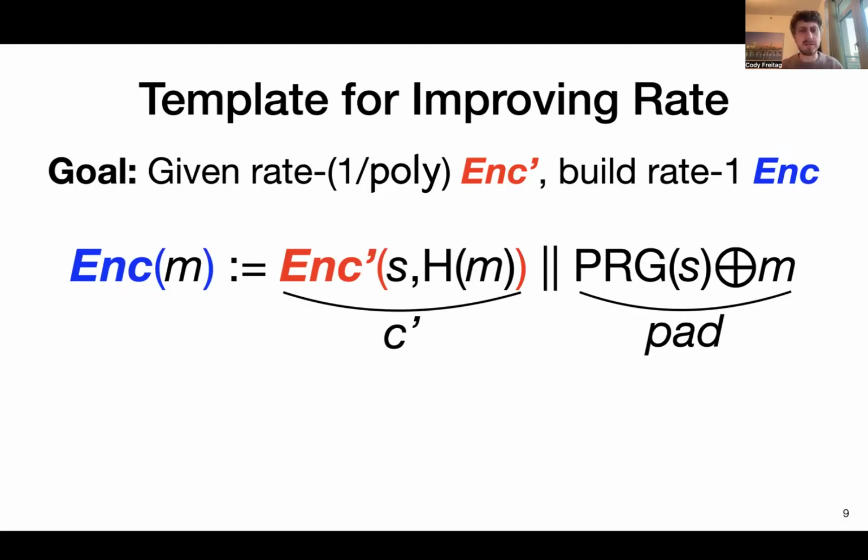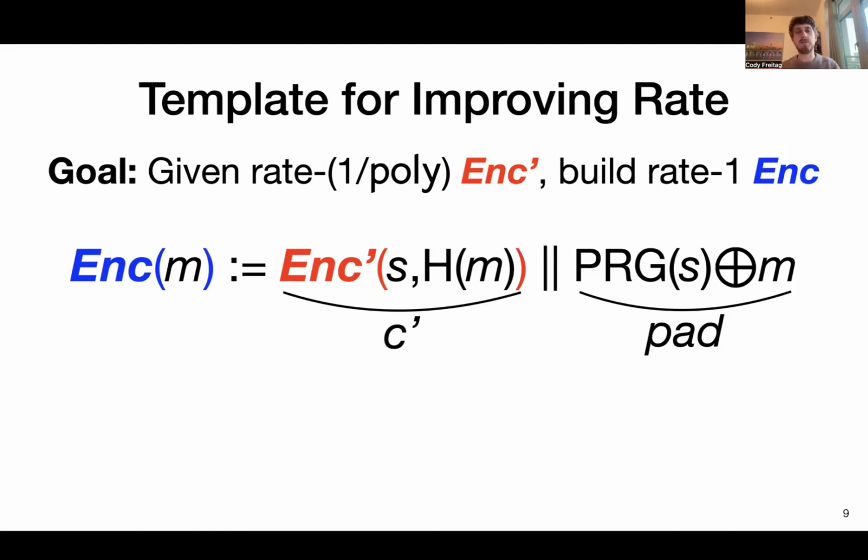It follows this key encapsulation mechanism idea where, to encode a message M, you use the underlying encoding to first encode a seed S for a PRG as well as some hash h of the message. Then we concatenate this with the expanded PRG output used to mask the message.